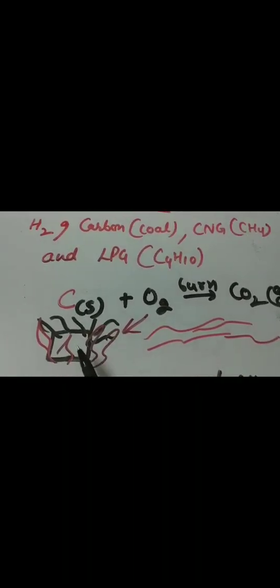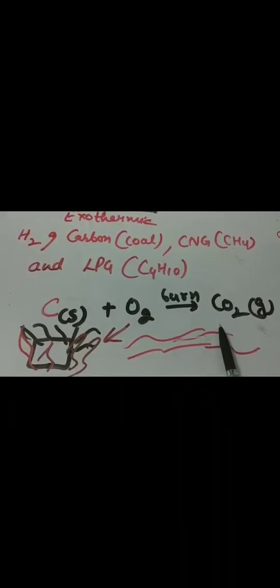So when we burn coal in the presence of oxygen, it releases carbon dioxide gas, or white color smoke will rise whenever we burn the coal. That white color smoke is carbon dioxide. It releases heat and light.